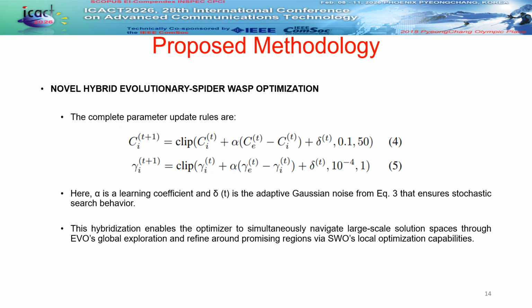Finally, we move to the specific parameter update rules for our SVM. Equations 4 and 5 define how we update the penalty parameter C and kernel parameter gamma. Each update combines the current value, a learning coefficient alpha directed towards the elite solution, and adaptive Gaussian noise. We use a clip function to keep these parameters within their optimal ranges, 0.1 to 50 for C and 0.0001 to 1 for gamma. This hybridization ensures we navigate complex solution spaces with global exploration while mathematically zeroing in on the global optimum.